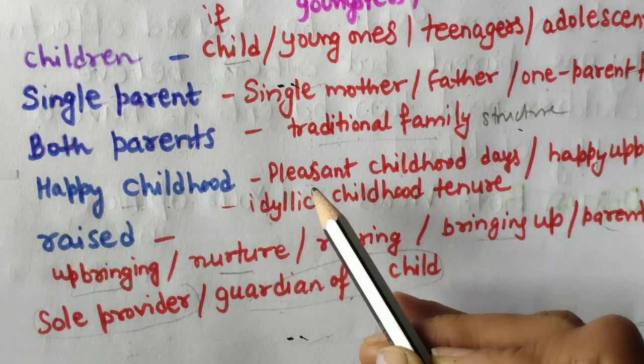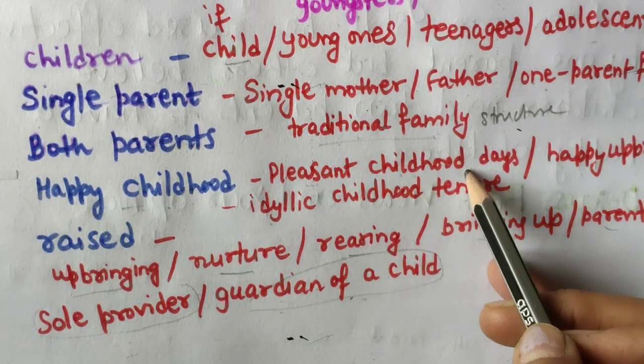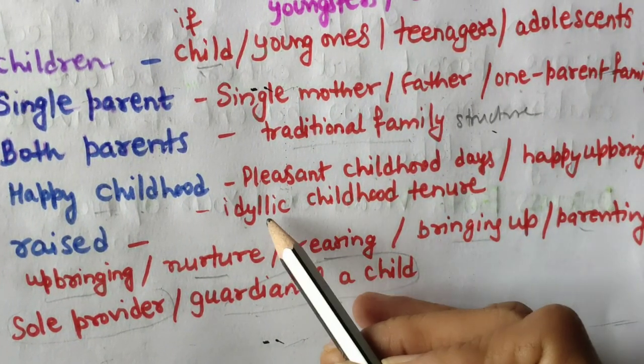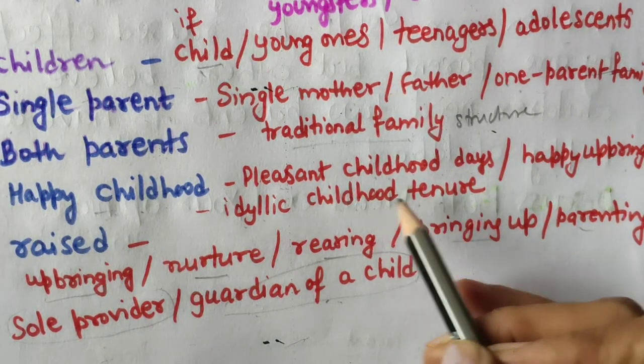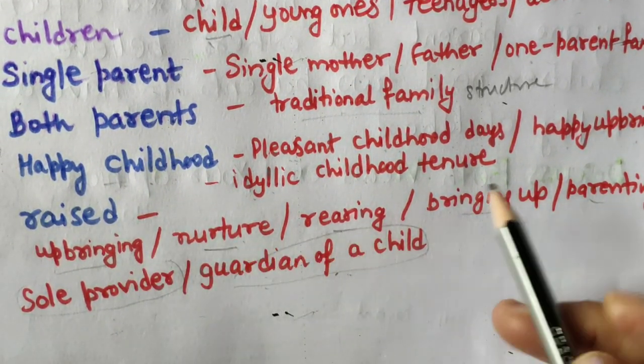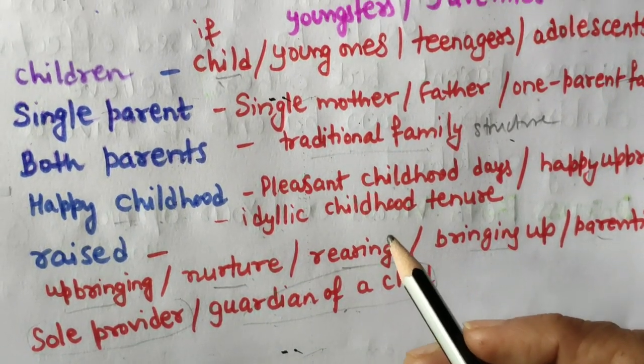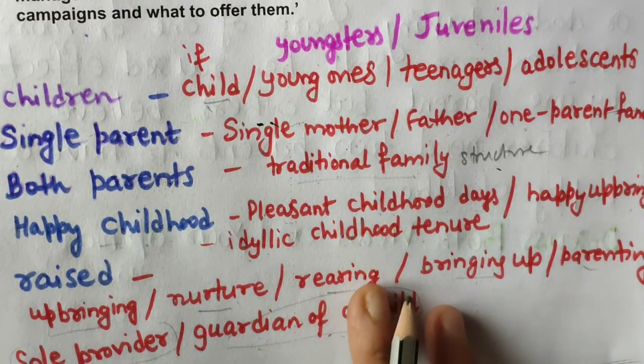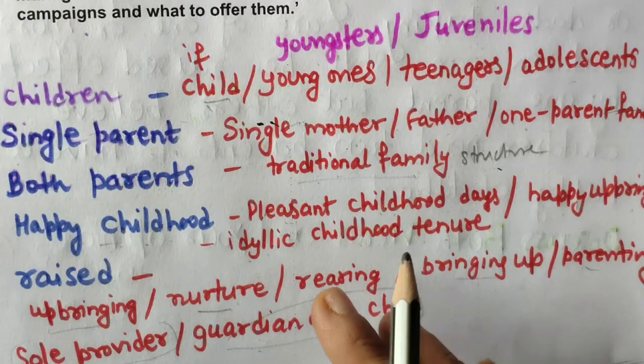Happy childhood, you can write pleasant childhood days, happy upbringing, idyllic childhood tenure. Raised, you can use the word upbringing, nurture, rearing, bringing up, parenting. So these are the words, you can note it, you can use it in your essay.